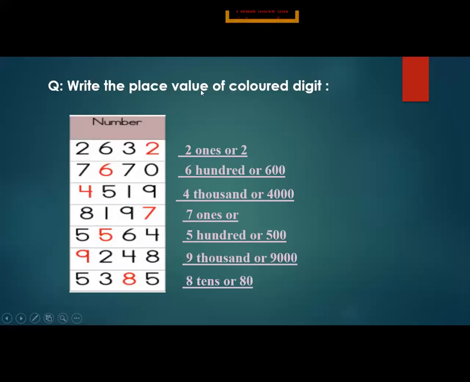Now, question. Write the place value of colored digit. Here, what's the colored digit, beta? 2. So, what's the place of 2? 1. So, write 2 ones or 2. This is same as part F in page number 10. Open your books, page number 10, part F.